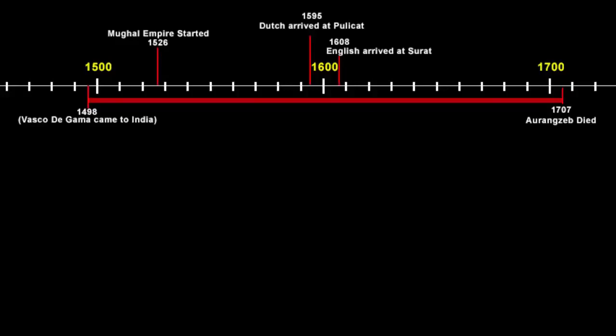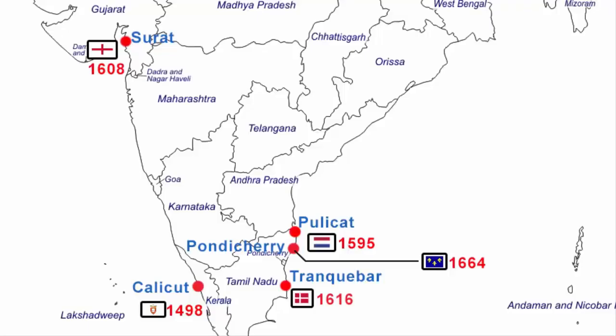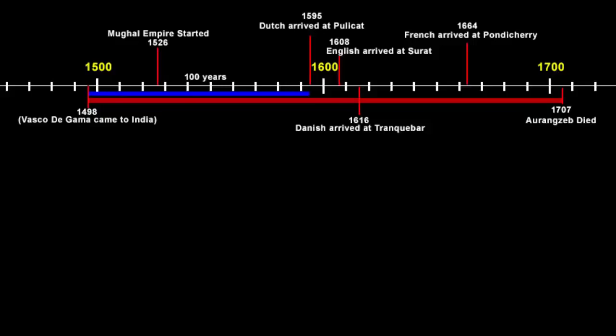Cool. Now that we have the dates on the timeline, let's understand how the British arrived in India, because that's what we are interested in. So you see, everyone arrived at different locations. Since Portuguese came to India almost 100 years before any of the European traders, they had more number of trading posts compared to other European traders.